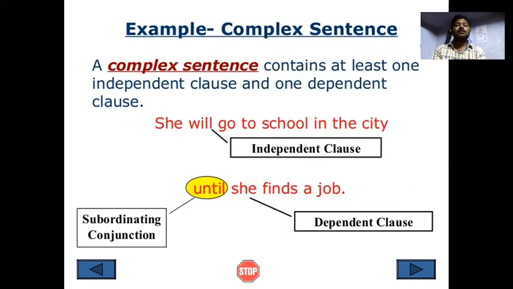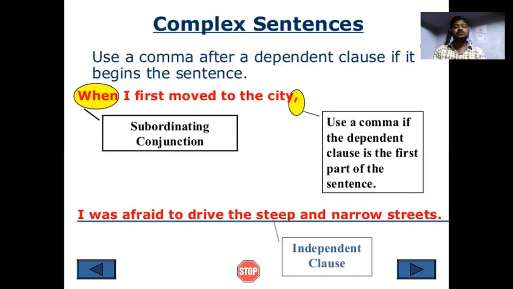For example: "She will go to school in the city until she finds a job." We use until as a subordinating conjunction.